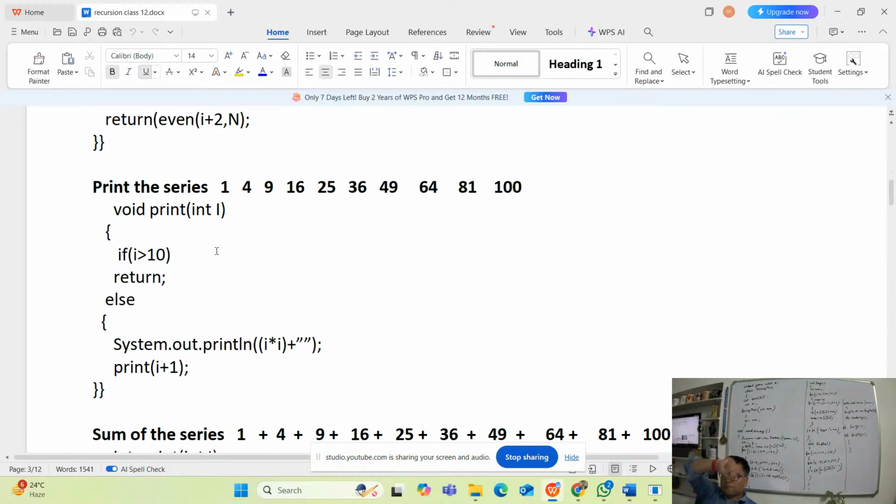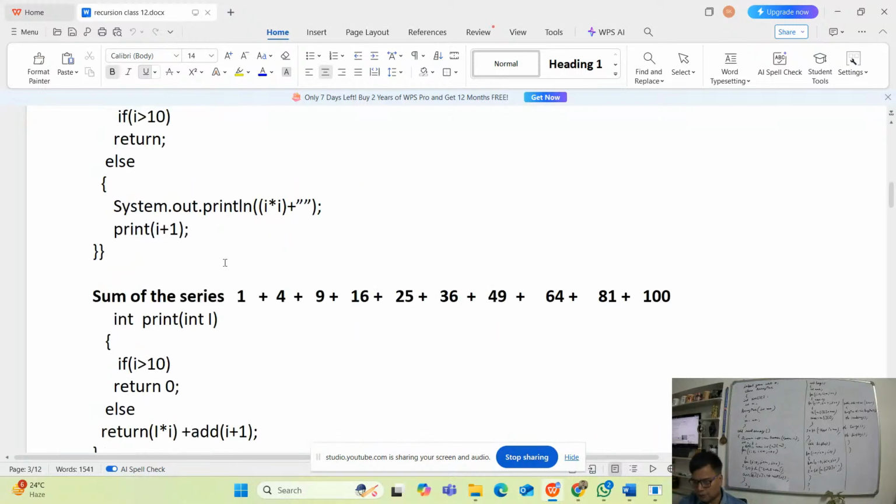This one you see, print the series 1, 4, 9, 16, 25. They are the squares. So print, int i. If i is greater than 10, it will return. Else i into i plus space. So it was 1, i into i, 1 is printed. Again, print i plus 1. The function is called, it will print 2 into 2. So that way it goes.